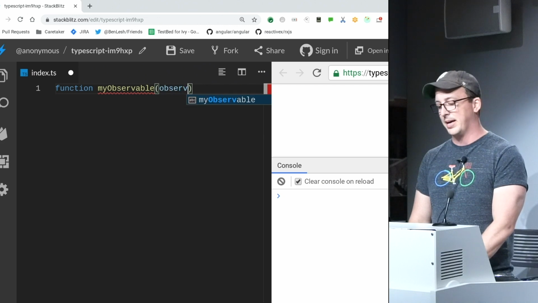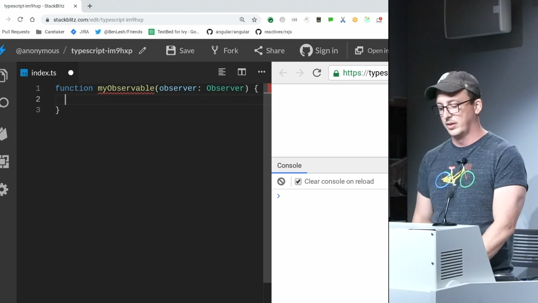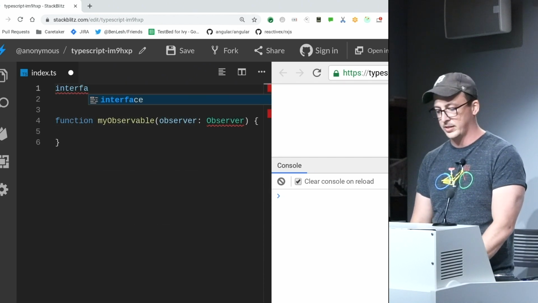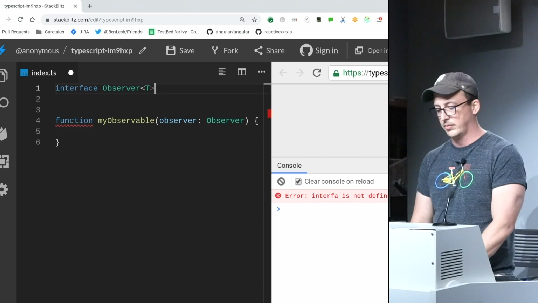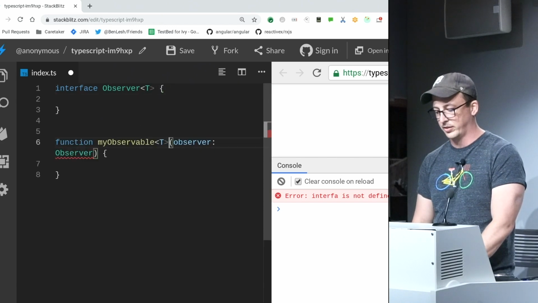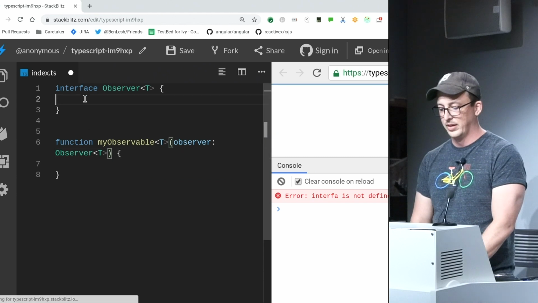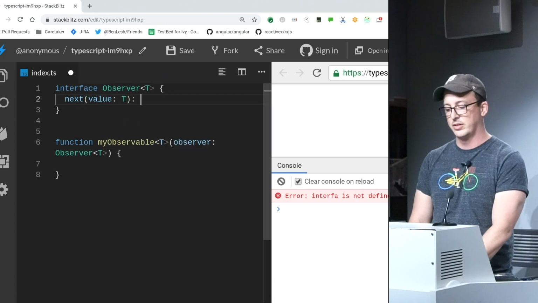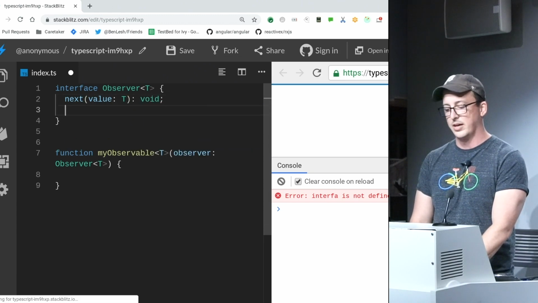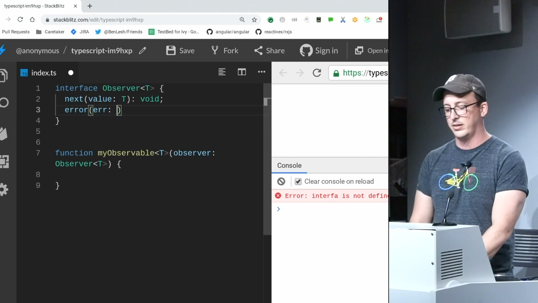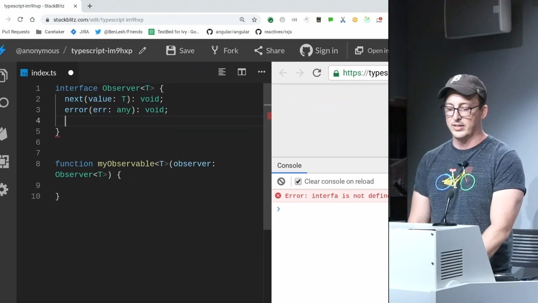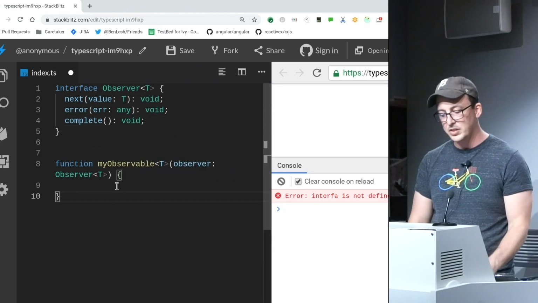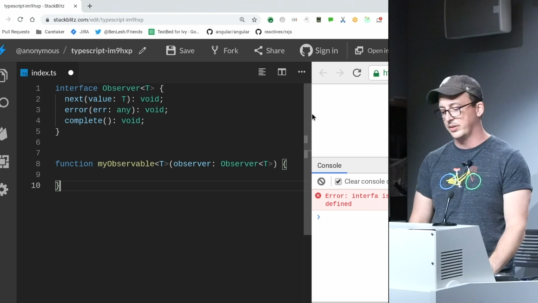And to my observable, I could pass an observer, which is a type that you look at the interface, observer, generic, which means I have to make this generic, and the observer has a next method on it that takes a value, does nothing. It has an error method on it that takes an error of any, could be any type of error, and does nothing, and it has a complete method on it, which returns nothing. So this, in a nutshell, is what the observer is shaped like.